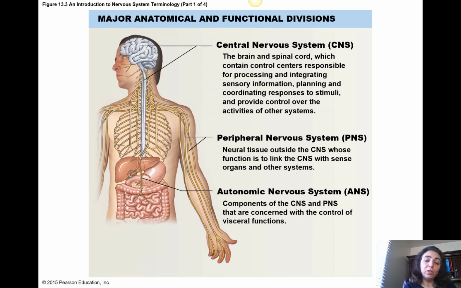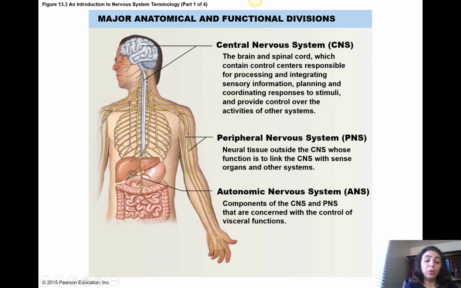Part of the peripheral nervous system is the autonomic nervous system, which includes components of the central nervous system and peripheral nervous system that are concerned with the control of visceral function. We call it autonomic because it does its work on its own and does not need our conscious control to decide about things.